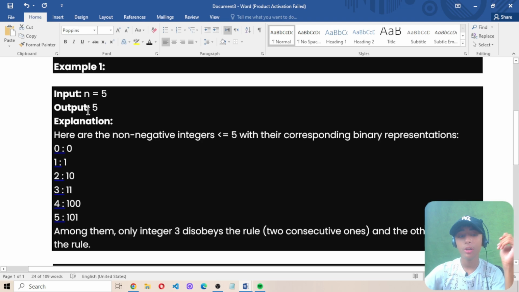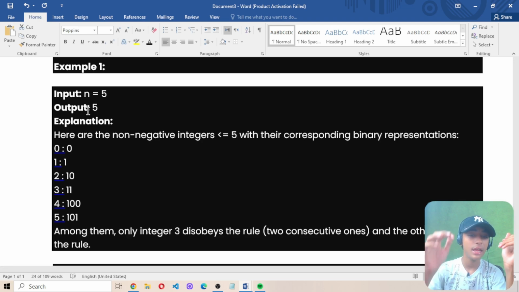Because here are the non-negative integers less than or equal to 5 with their binary representations: 0 is 0, 1 is 1, 2 is 10, 3 is 11, 4 is 100, and 5 is 101. Among them, only 3 disobeys the rule of 2 consecutive ones, and the other five satisfy the rule. That's why the output is 5.